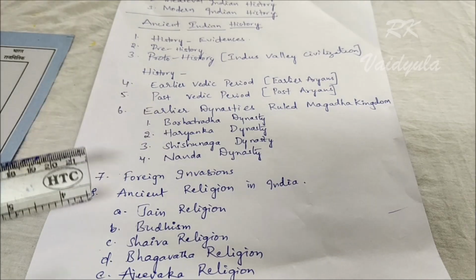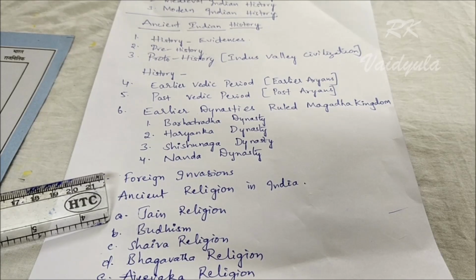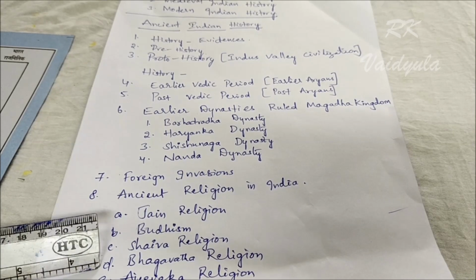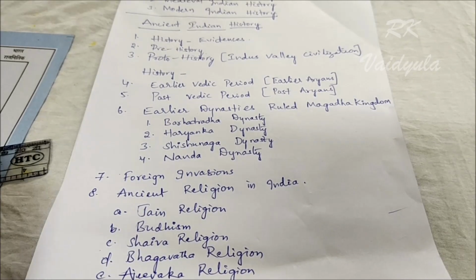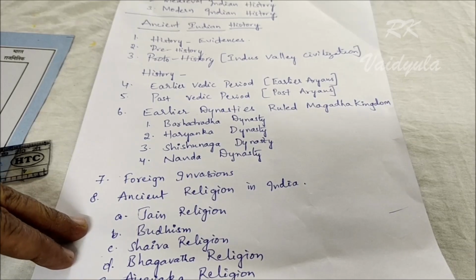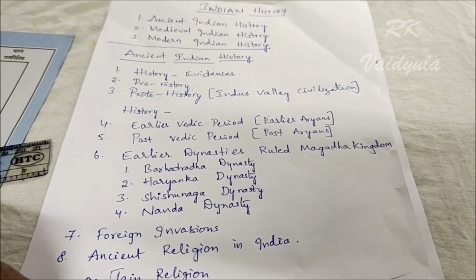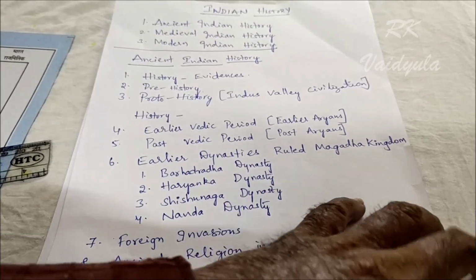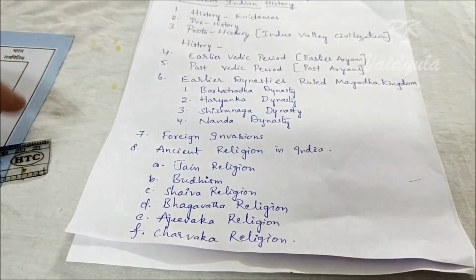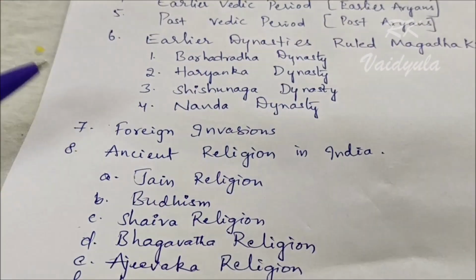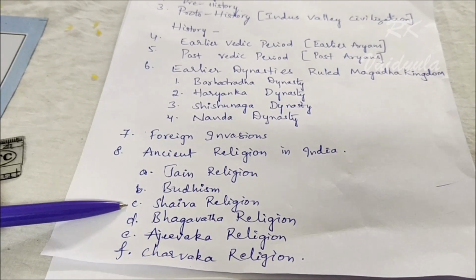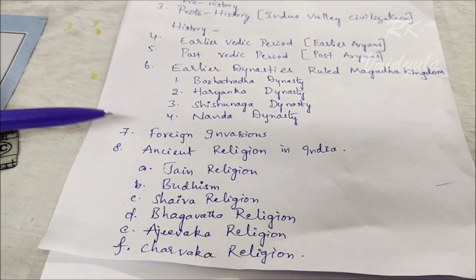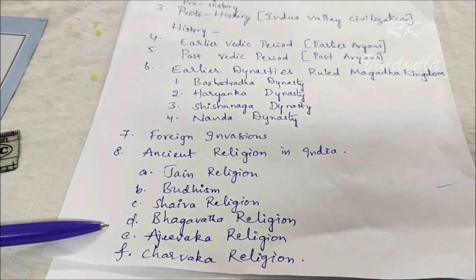Ancient religions in India: the first one Jain religion, second Buddhism, after that Shaiva religion, Bhagavata religion, Ajivaka religion and also Charvaka religion. These were the main religions. Now I am showing you these religions once again: first Jain religion, next Buddhism, later Shaiva, Bhagavata, Ajivaka and Charvaka religions. We discuss all these religions.